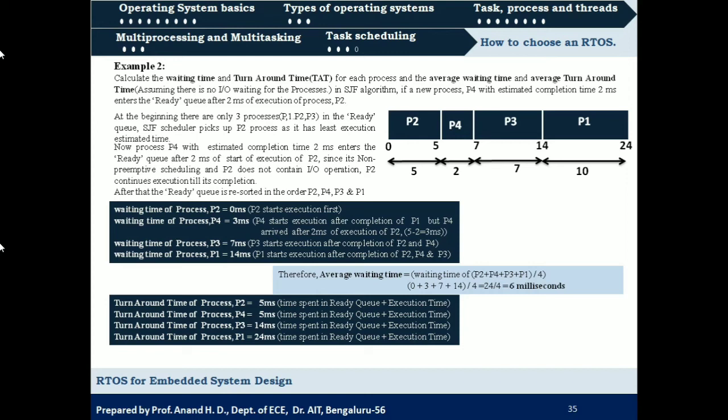For process 4 it is 3 plus 2, that is 5 milliseconds, for process 3 it is 7 plus 7, that is 14 milliseconds, and for process 1 it is 14 plus 10, that is 24 milliseconds. So next is average turnaround time, the sum of these turnaround times by 4: 5 plus 5 plus 14 plus 24 divided by 4 is 48 by 4, which is 12 milliseconds. Okay.